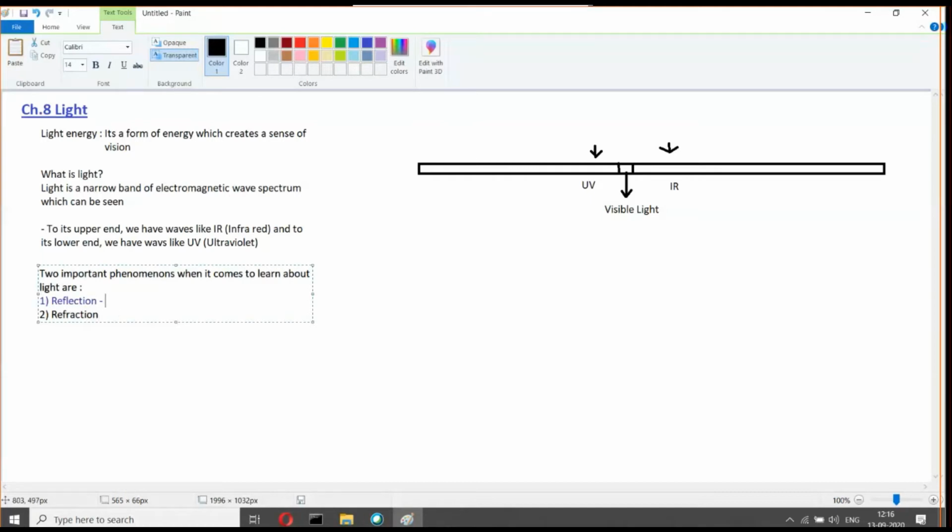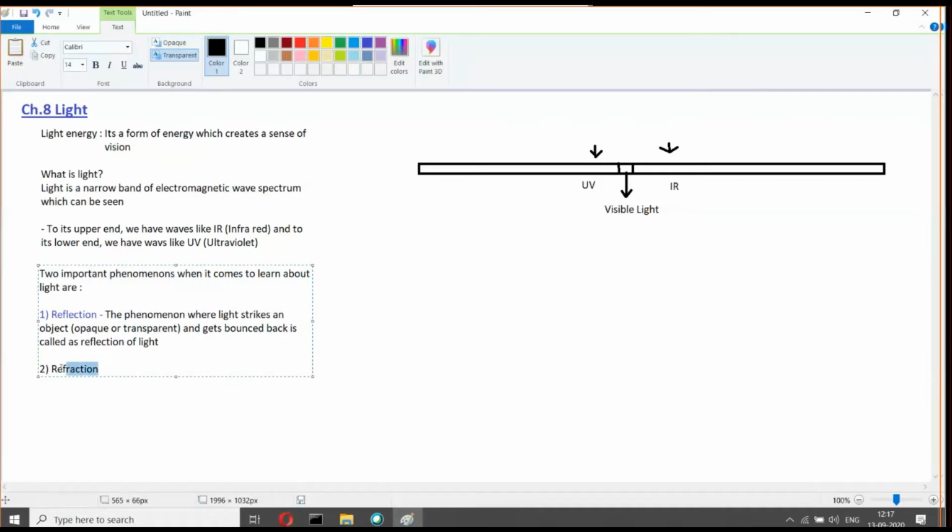Now, what is reflection? The phenomenon where light strikes an object, that object can be completely opaque or transparent, and the light gets bounced back is called reflection of light. I guess you understood this part, right?